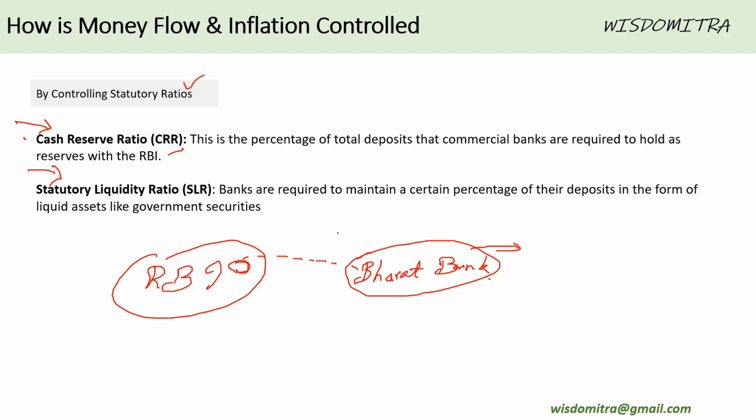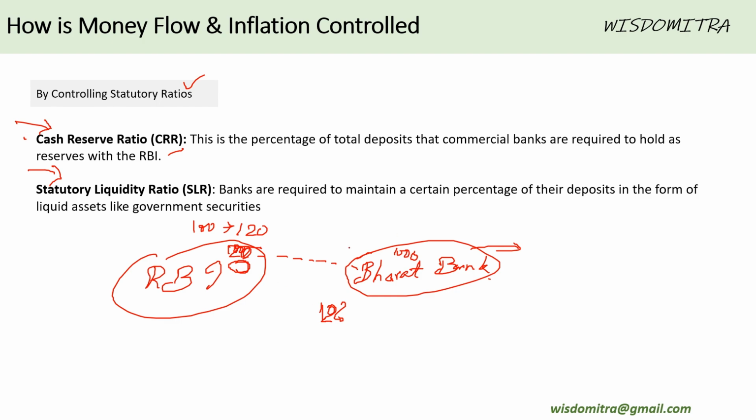And this some money is basically dependent upon how much money this bank has. Suppose the CRR, that is cash reserve ratio, is 10%. So if this bank has 100 rupees, then it's supposed to keep 10 rupees with the RBI. Suppose this bank has 1000 rupees, then it's supposed to keep 100 rupees with the RBI. So if RBI wants to suck away some money from the bank, it simply increases the ratio and says, I need 12%, not 10%. This means it would keep 120 rupees with RBI rather than just 100, right?